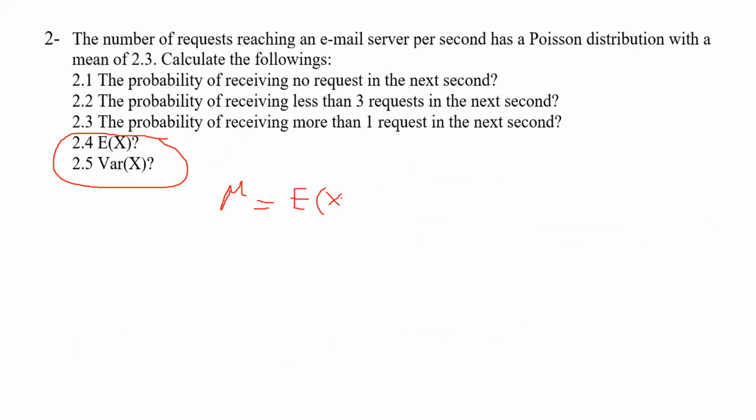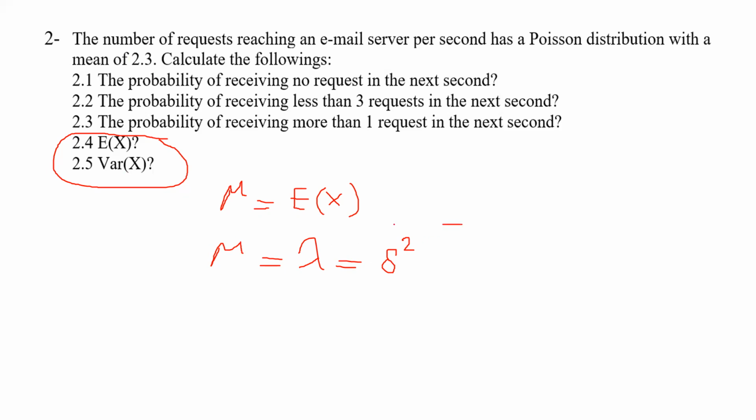So mu is equal to Ex, and mu is equal to lambda equal to variance of x. You can also show it by sigma. Little by little, I'm trying to show them with different notations because we are going to use them, especially when we talk about sample and population of a distribution, so it could be very useful.